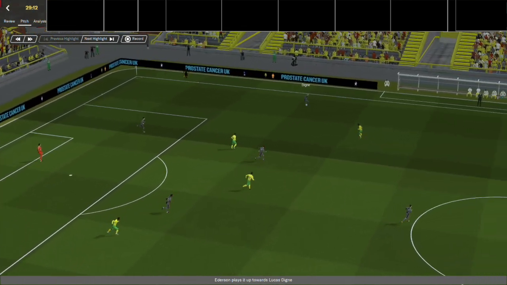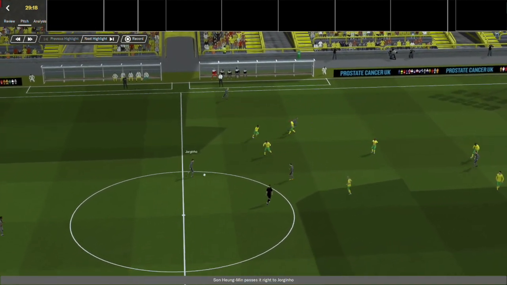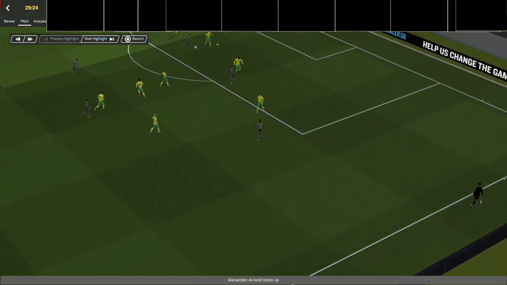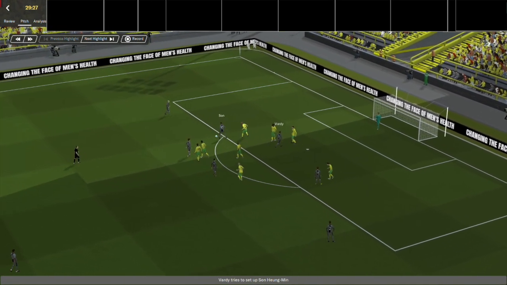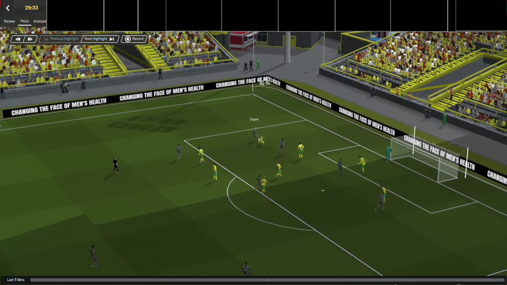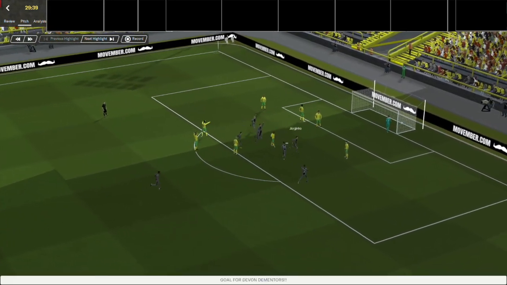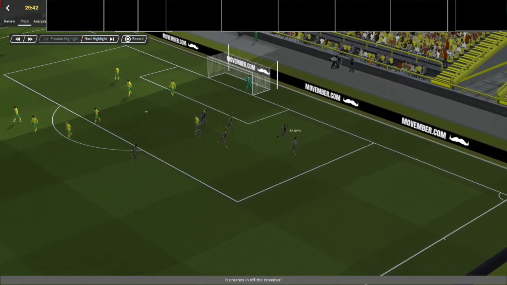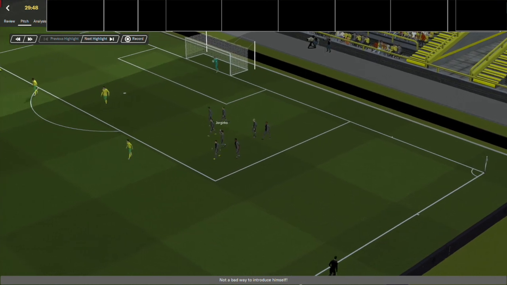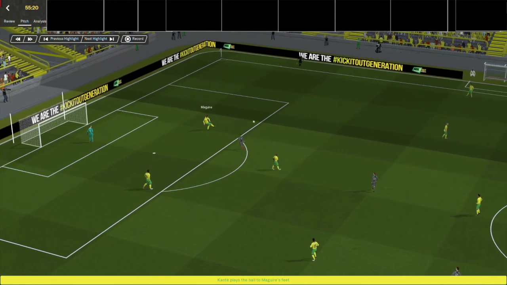Here's Edison. Goes wide, finds Lucas Digne. Now Son, he scored a couple last week. Picks up Jorginho, who looks out to the right, and Alexander Arnold's on the overlap. His cross finds its way to Son via Vardy. He goes out to Lucas Digne, who walks into the box slowly. Zuma clears as far as Jorginho! Underside of the bar. Jorginho thunders home. It's 1-0. Here's Kante, Harry Maguire.